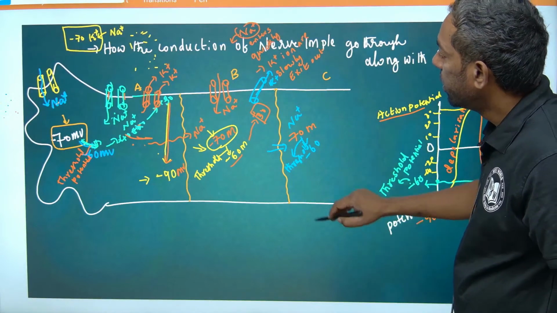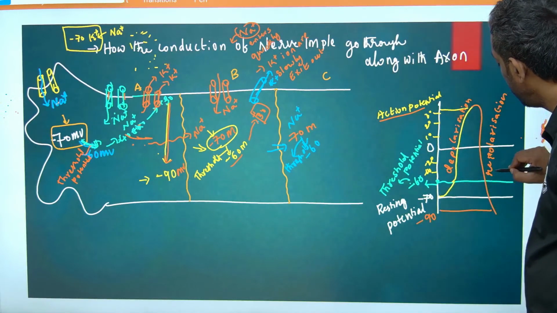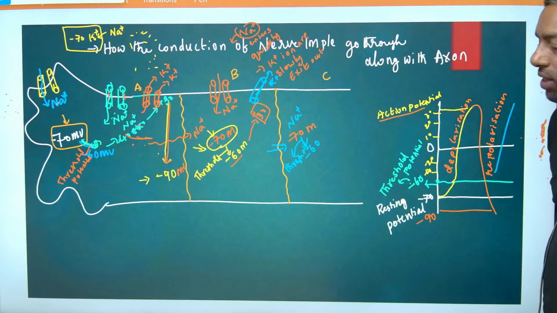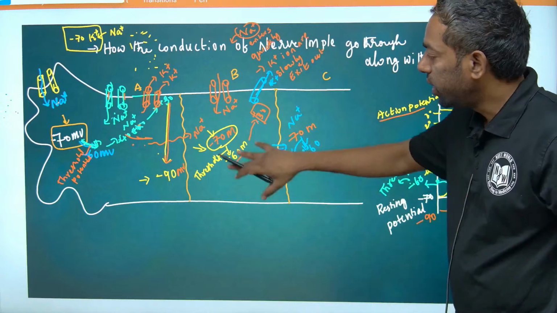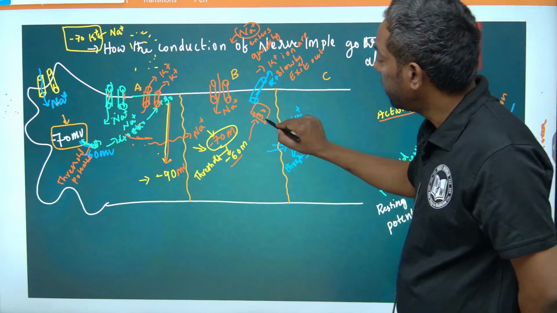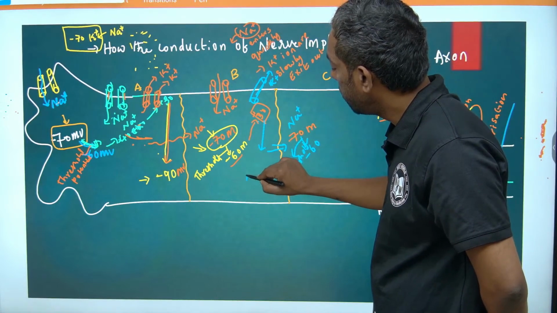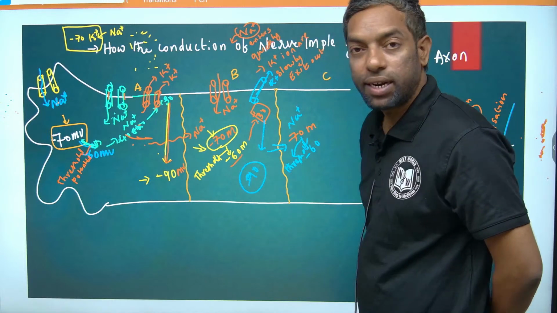So guys, again it becomes repolarization in the B segment also. If the sodium comes this side and potassium goes out, that leads to the negative charge going up to minus 90. Plus 30 is going to become minus 90 here again. This is repolarization.